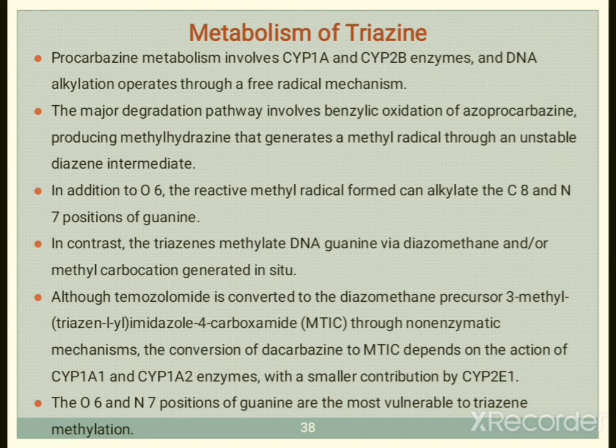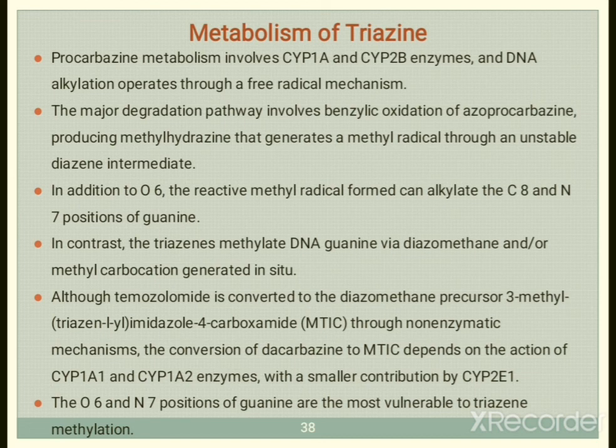So this conversion of dacarbazine to MTIC depends on these CYP enzymes, CYP1A1 and CYP1A2, and also a small contribution of CYP2E1. The O6 and N7 positions of guanine are most vulnerable to triazine methylation. These positions are most important as per their mechanism and metabolism.